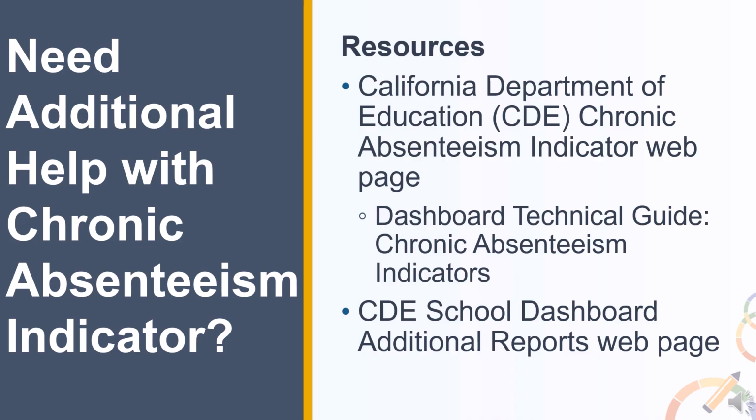And that's our overview of the Chronic Absenteeism Indicator. If you need additional help, we have a few different resources available to you. All the links are in the note-taking guide. First, we have our California Department of Education Chronic Absenteeism Indicator webpage. This will be your go-to for any questions you may have about how the rules are applied with examples. It contains links to communication flyers, our technical guides, and other resources. The technical guide is broken up into mini guides to make the information more digestible.